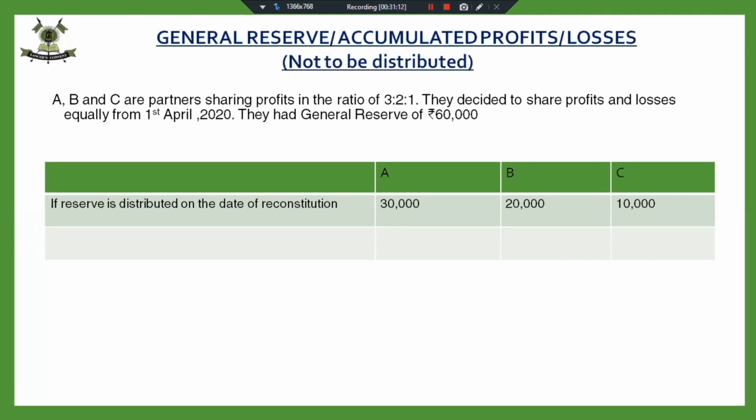Now, suppose after 2-3 years, this reserve was not utilized, and they decided that since it has not been utilized for any purpose, it should now be distributed amongst the partners. In which profit sharing ratio will it be distributed amongst the partners after 3 years?